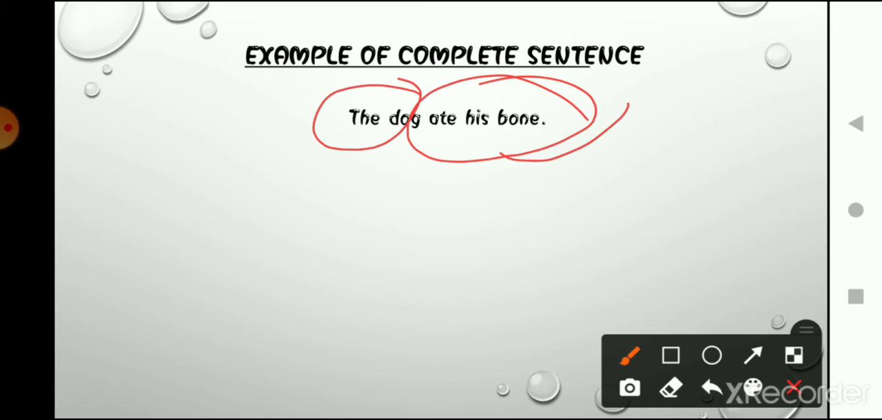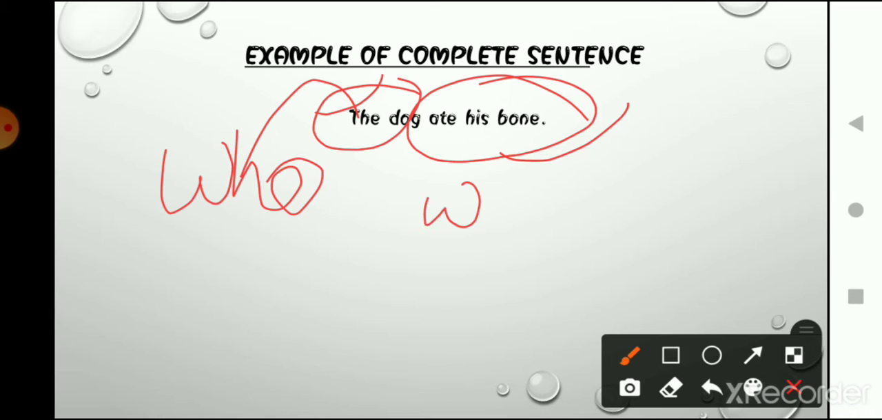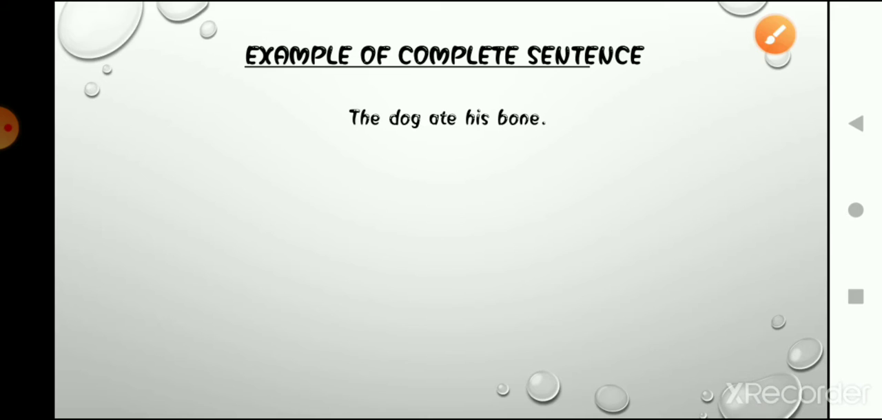What were those questions? First one is who, right? So who, we are talking about the dog. And the second one was what he or that particular thing is doing, right? And what is he doing, the dog is doing what? He is eating the bone.